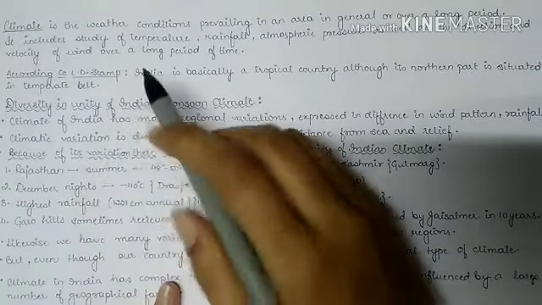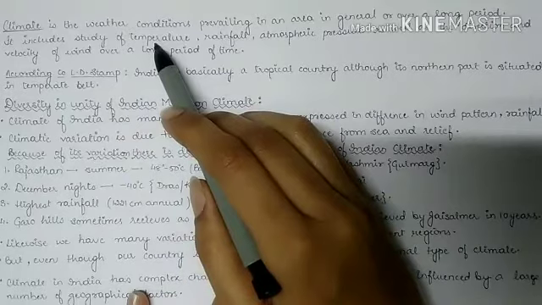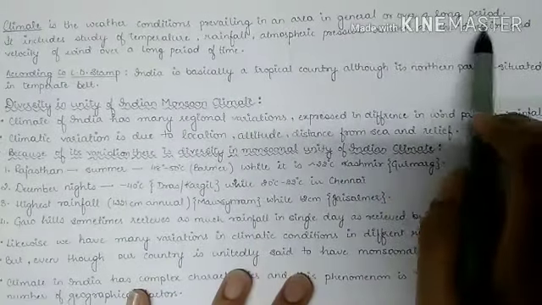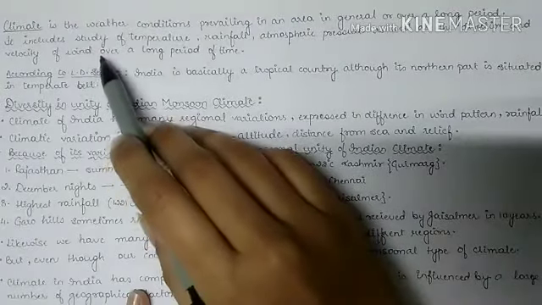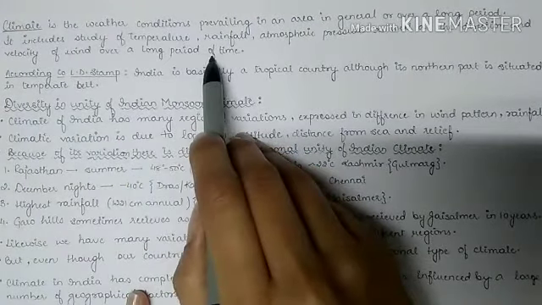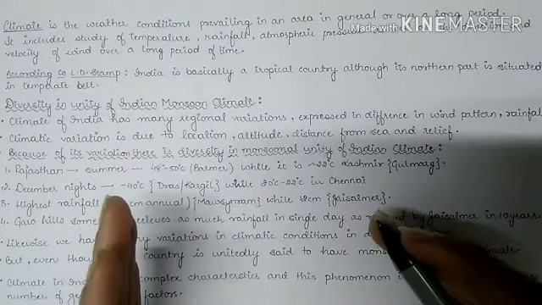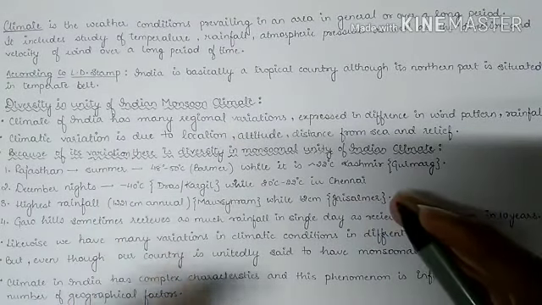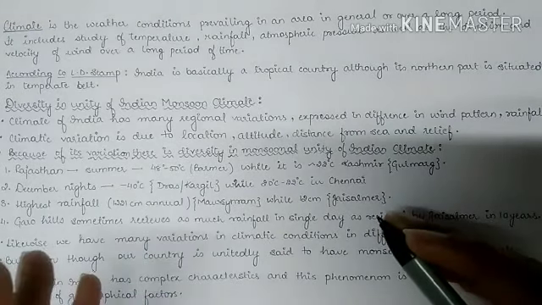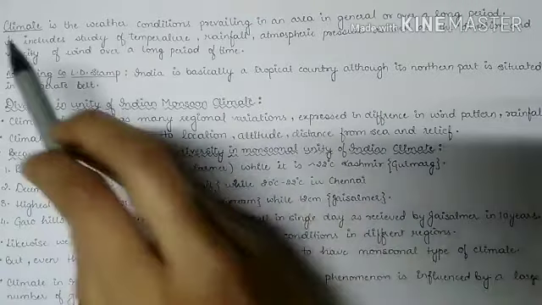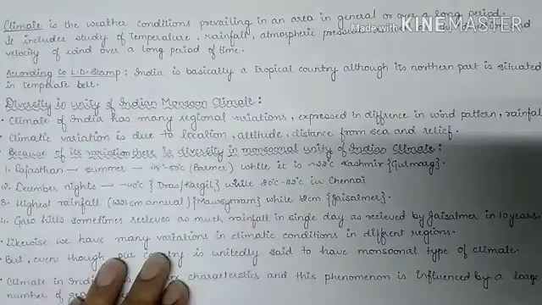Now in climate we study temperature, rainfall, atmospheric pressure, as well as the direction and velocity of wind over a long period of time. So the average temperature conditions, the average rainfall, atmospheric pressure, and the direction and velocity of wind that is prevailing in that area for a long period of time is studied in the climate.